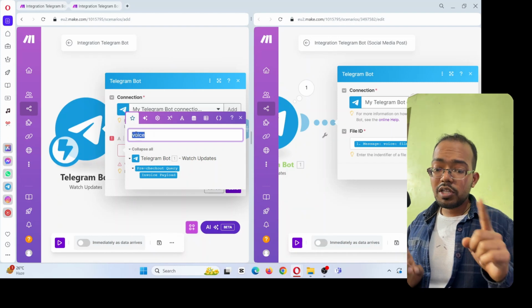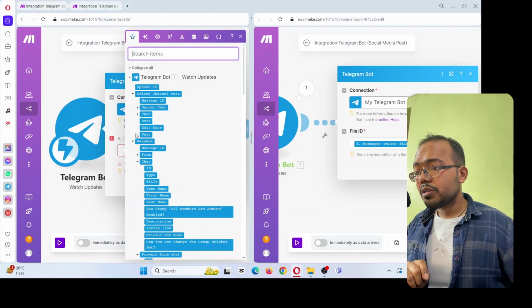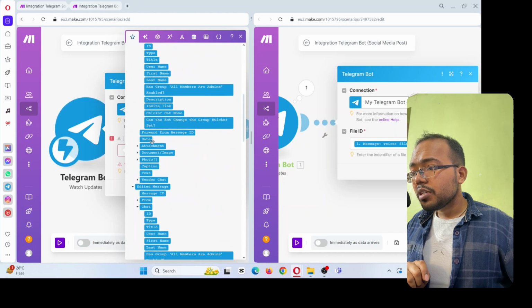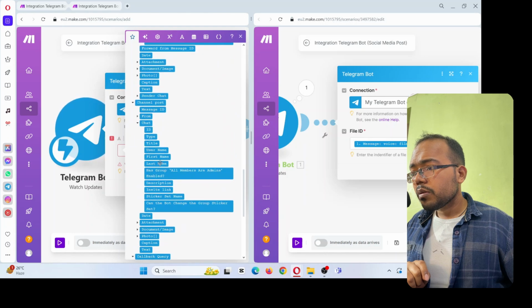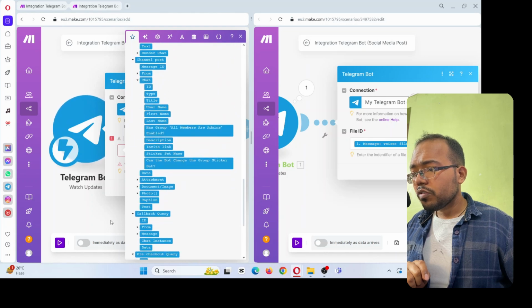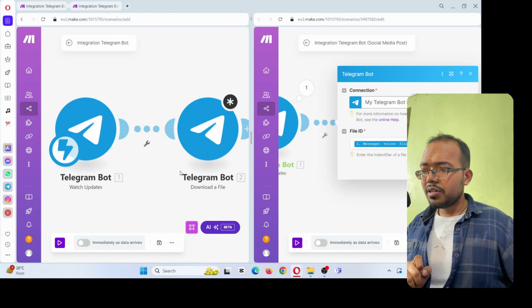Right now, because there is no input, nothing is coming over here. Let's see if we scroll down, message. Okay, for that let's try this. Let it run.